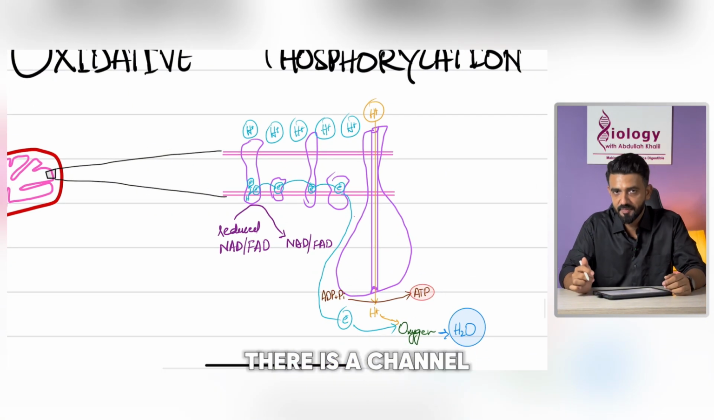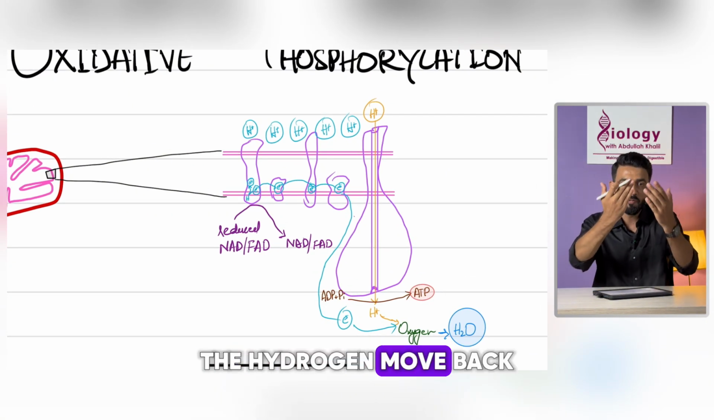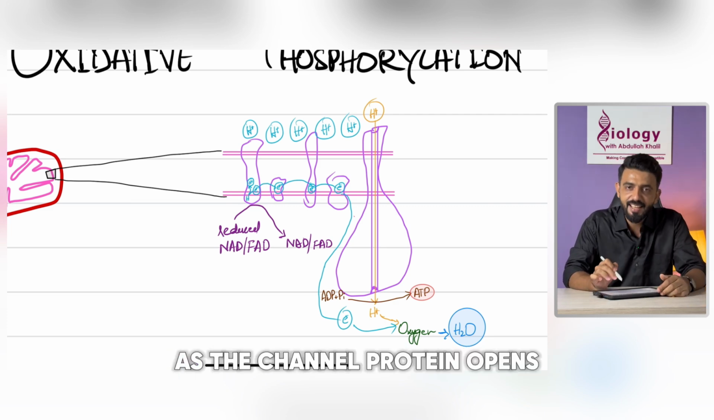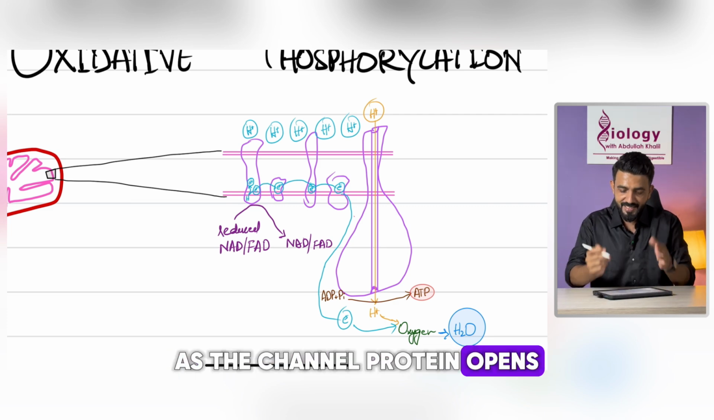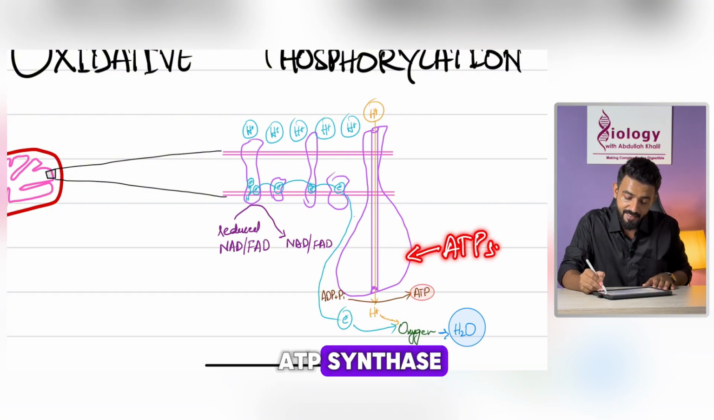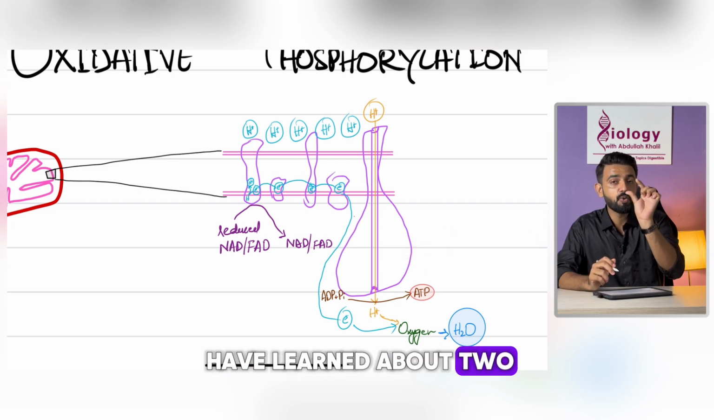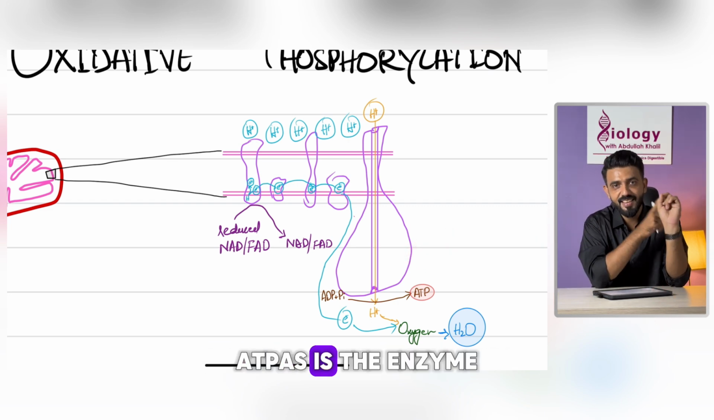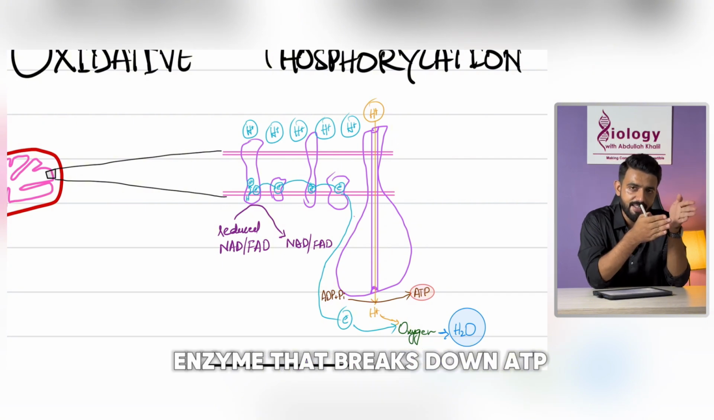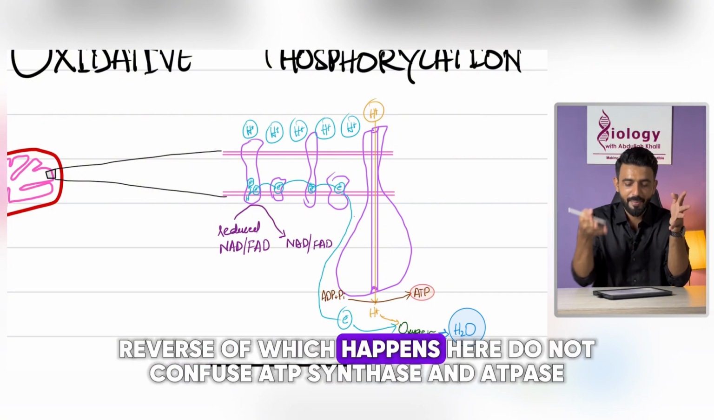There is a channel protein that opens up to let the hydrogen move back into the mitochondrial matrix. So as the channel protein opens, it has an enzyme here which is called ATP synthase. Now we have learned about two enzymes here. ATPase is the enzyme that breaks down ATP and releases energy. The reverse of which happens here.